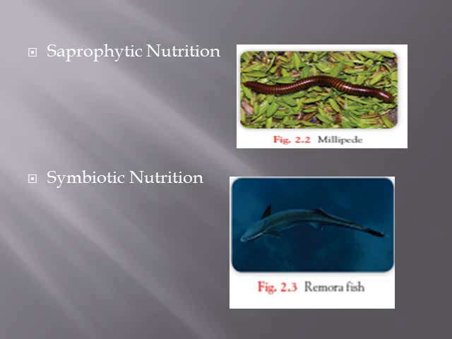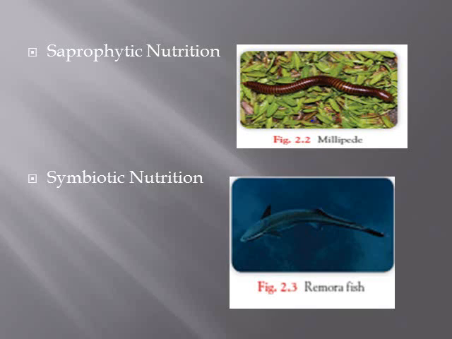Okay, the example for symbiotic nutrition is mutualism. That means either both get the benefit or none of them is harmed. That is, it is mutualism, or a mutual relationship. An example for it is the association between the remora and the shark.